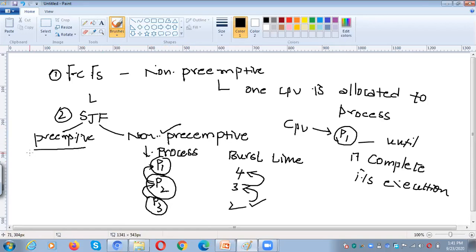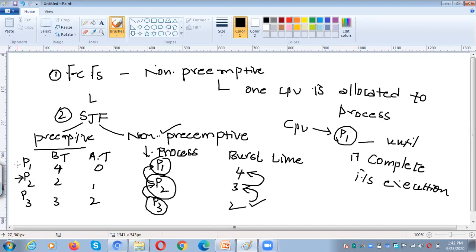Then what is preemptive? In the case of preemptive, we need to consider burst time as well as arrival time. What is burst time? For example, the same 4, 2, 3 might be the burst times, with arrival times 0, 1, 2. Actually, among these three processes, P2 is the shortest job.